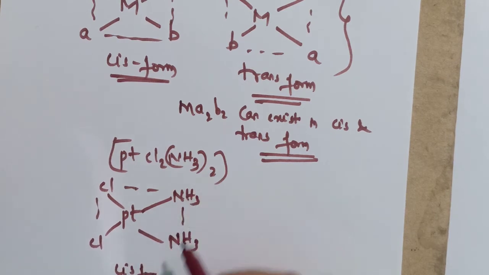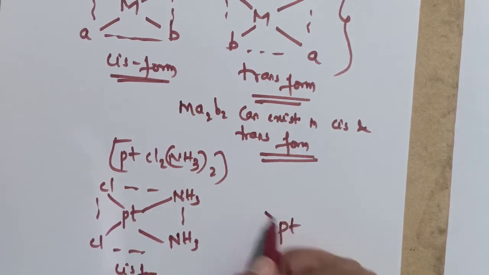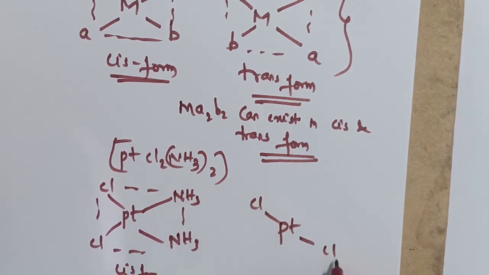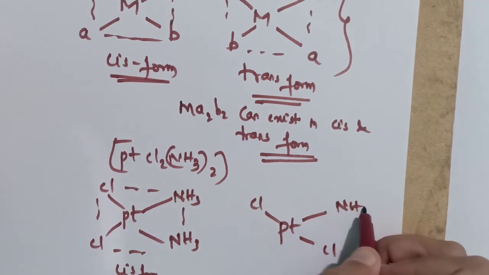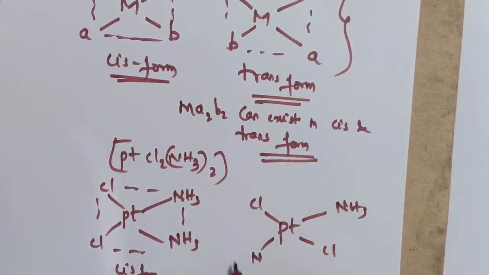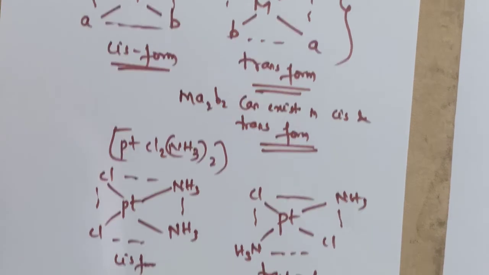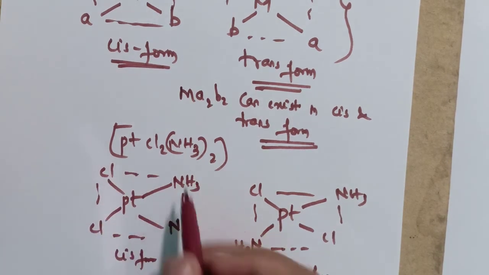Here NH3 is an identical ligand, adjacent to its identical ligand, that is NH3. And in the trans form, Pt, Cl is on this side, Cl and NH3, and here is NH3. It is the trans form. Example is PtCl2(NH3)2.